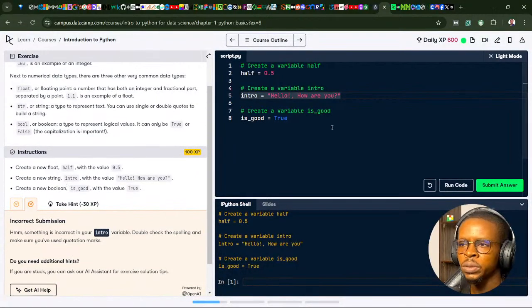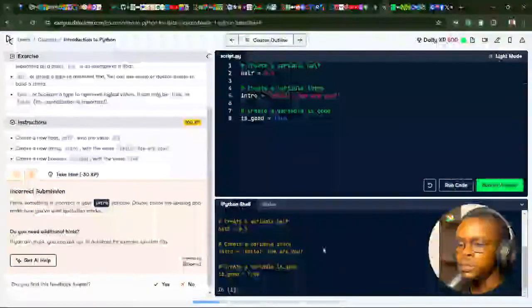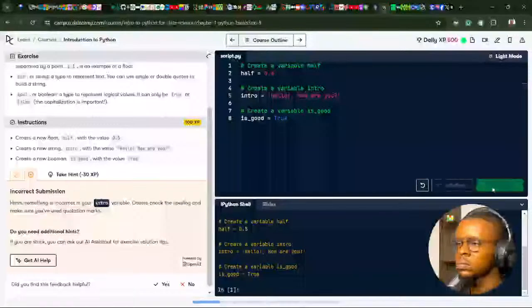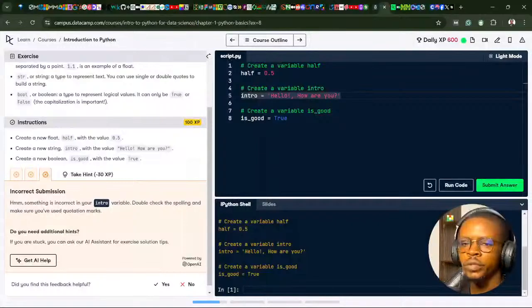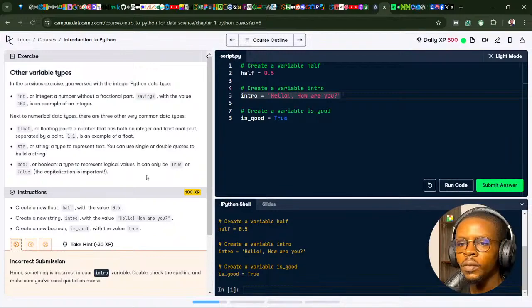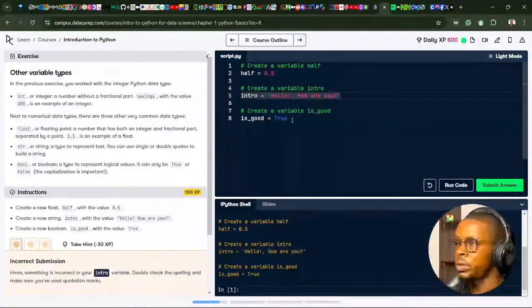Create a new string intro with the value "Hello, how are you?" Okay, what could be wrong though? Or use a single quote. Let's see. It's usual to run into errors sometimes.